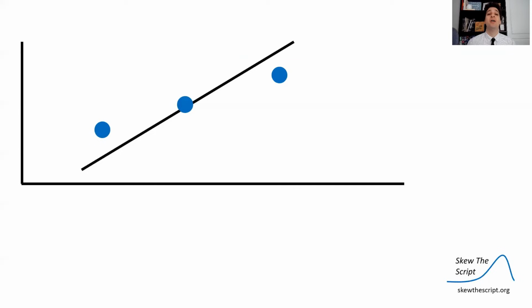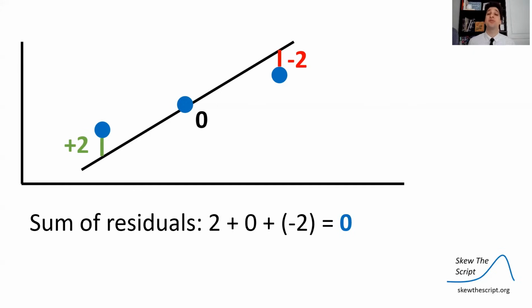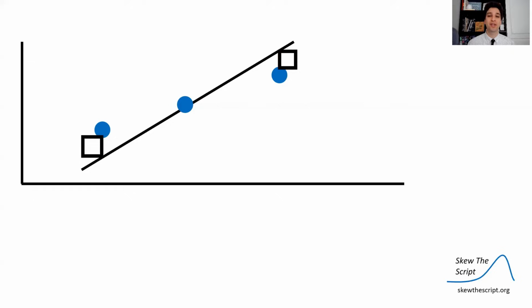Awesome. But what if we make this? Obviously, this is not a good model for this data. The residuals are balanced here. There's a +2 residual for when we underpredicted and a -2 residual for when we overpredicted. So we sum those residuals, we actually get 0 again because the positive and negative cancel out. Is this a good fit? Obviously, it's not. So we need to come up with a better definition because the sum of residuals was the same here, yet one model is clearly better than the other.